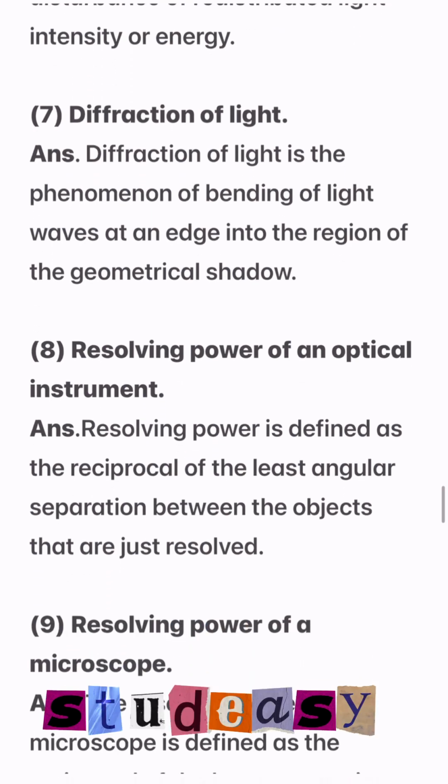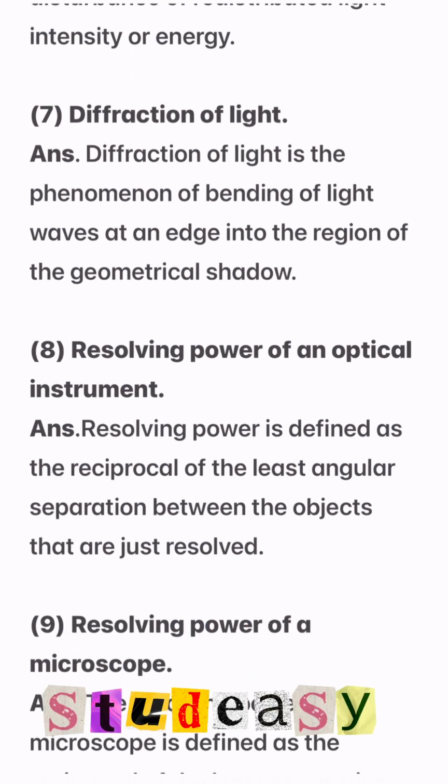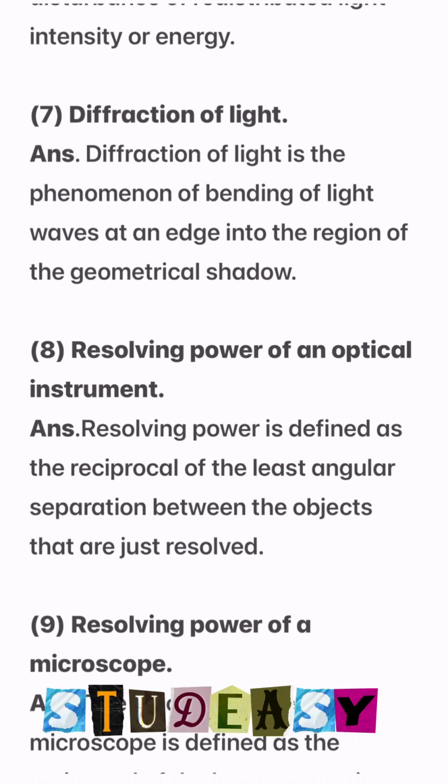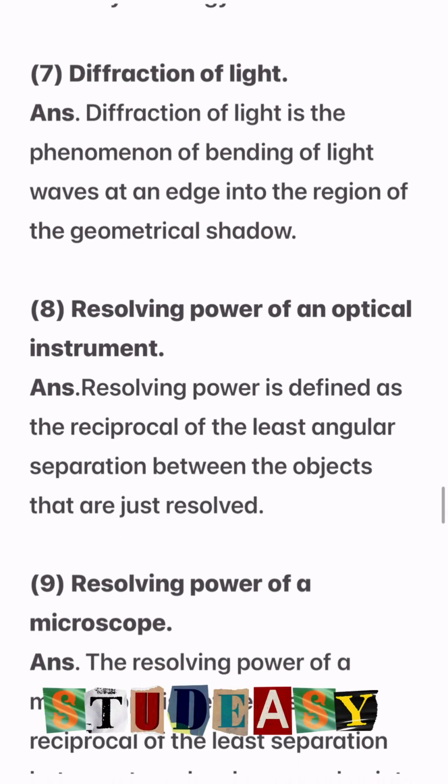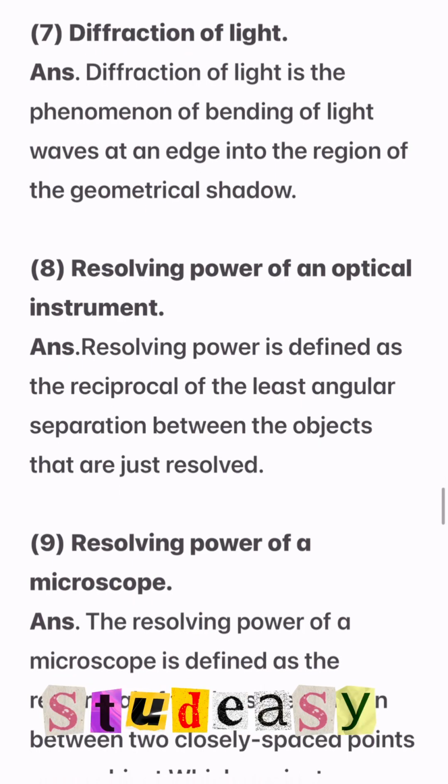Number 7, diffraction of light. Diffraction of light is the phenomenon of bending of light waves at an edge into the region of the geometrical shadow.